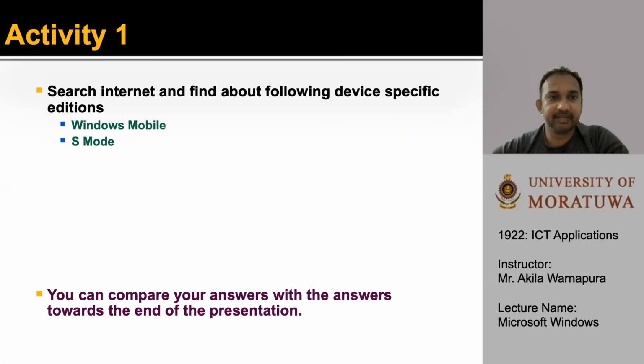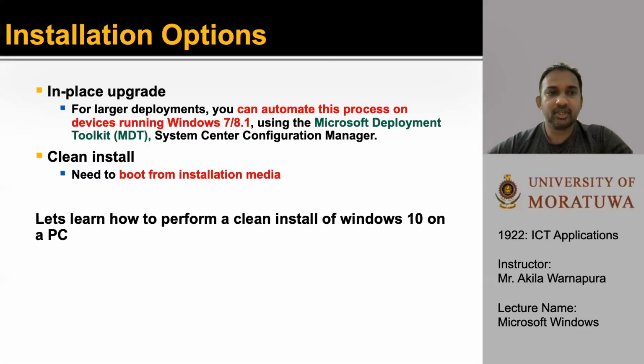Next is Activity 1. Search the internet and find out about the following device-specific editions: Windows Mobile and S Mode. Let's talk about installation options of Windows 10.